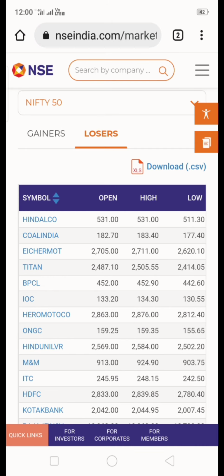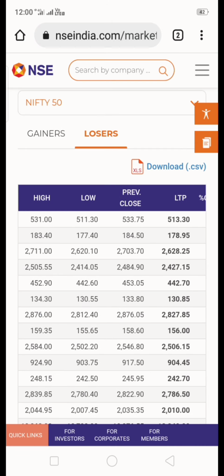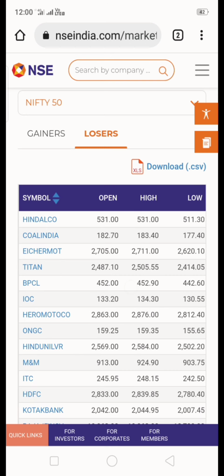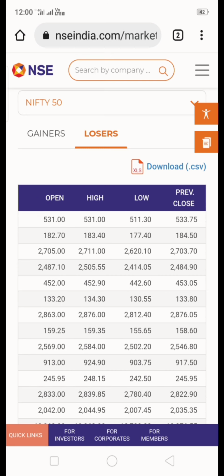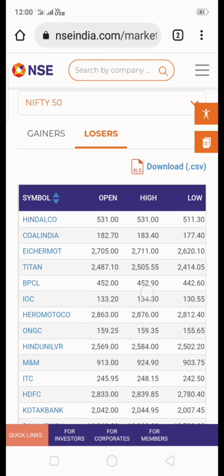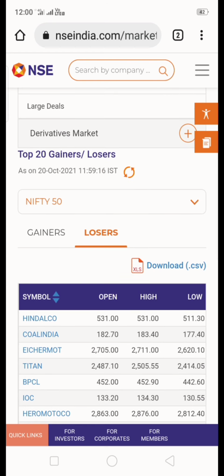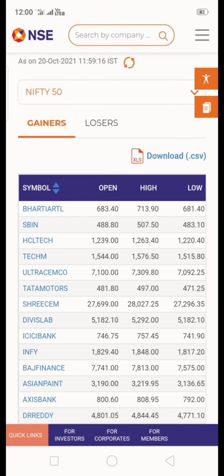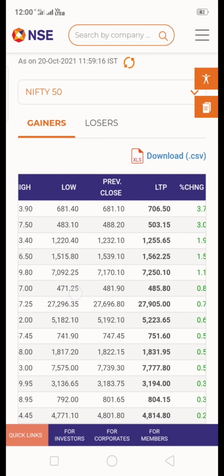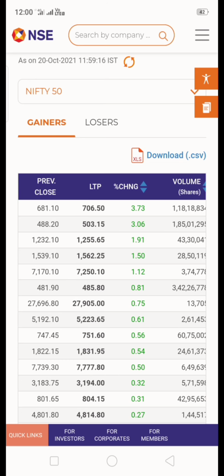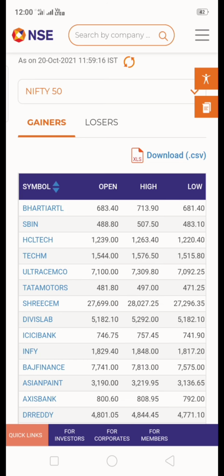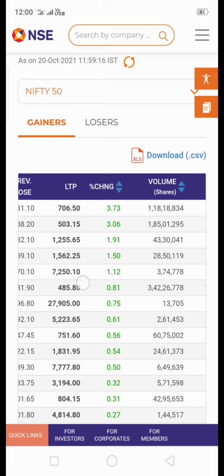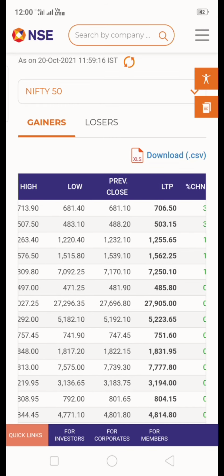So like this you can select for the open low concept, Coal India, for short selling. And similarly for buying, go to gainers and observe the open high concept compared to the previously closed one. When you observe the percentage of change here, 3.73 is Bharti Airtel, and 3.06 is SBI.